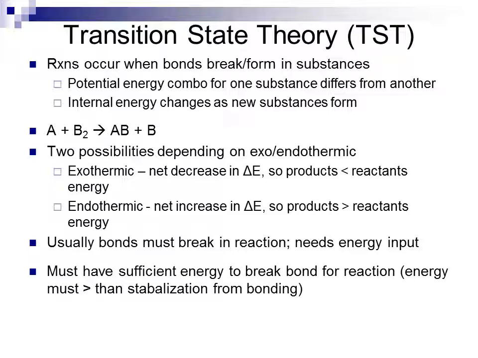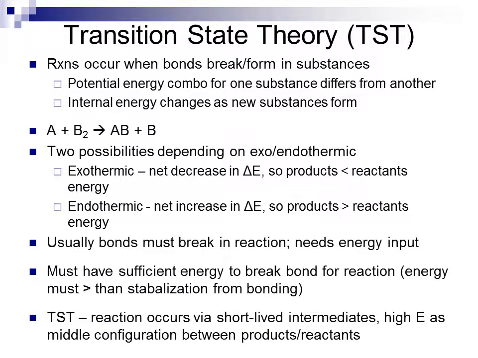The energy that we're going to input into the system has to be greater than the overall stabilization that the atoms get from their bonding configuration in order to be able to achieve a bond breaking. And then once they are free, then they can recombine in a way that will produce a net decrease in energy when they come back together as bonds. And the overall nature of that will depend upon whether the reaction is exothermic or endothermic.